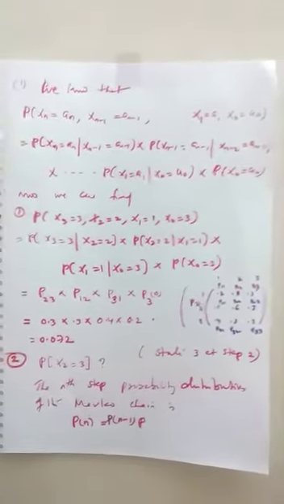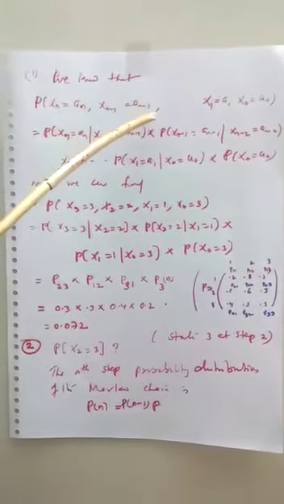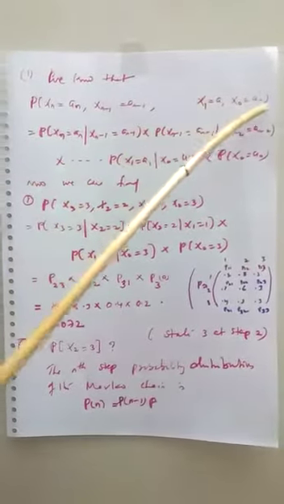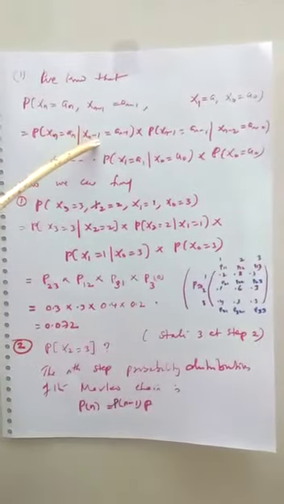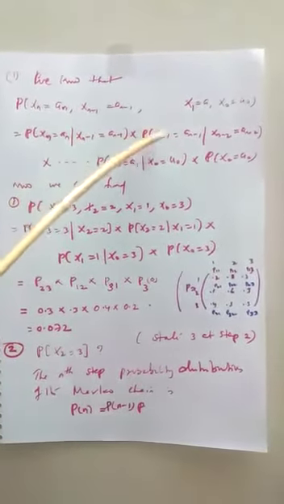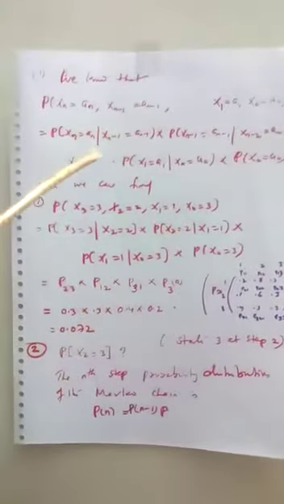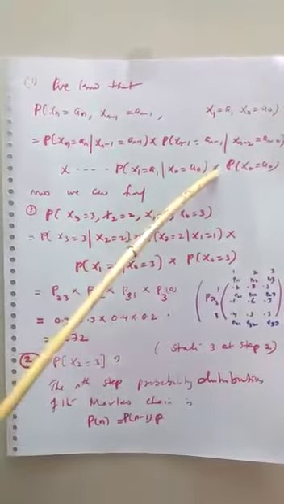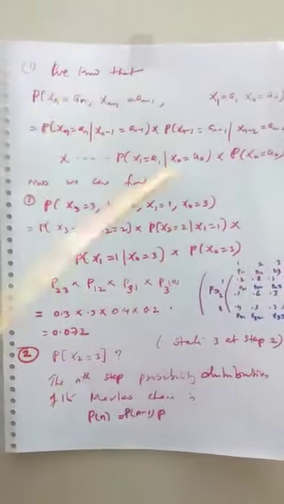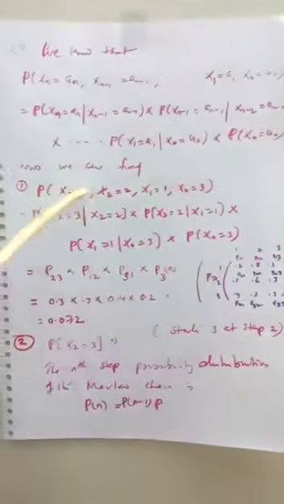Now, we know that the probability of Xn = an, Xn-1 = an-1, Xn-2 = an-2, and so on down to X1 = a1, X0 = a0, equals the probability of Xn = an given Xn-1 = an-1, times the probability of Xn-1 = an-1 given Xn-2 = an-2, and so on, times the probability of X1 = a1 given X0 = a0, times the probability of X0 = a0. This is the Markov property. Using this property, we can find the first one.